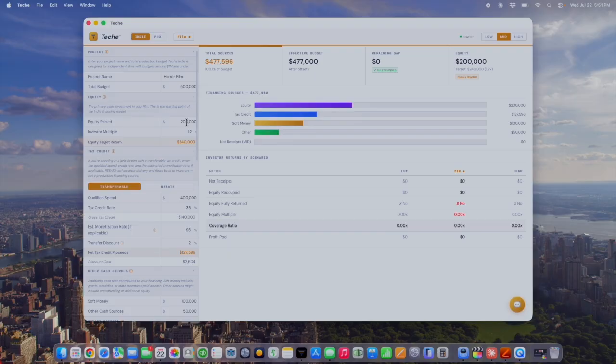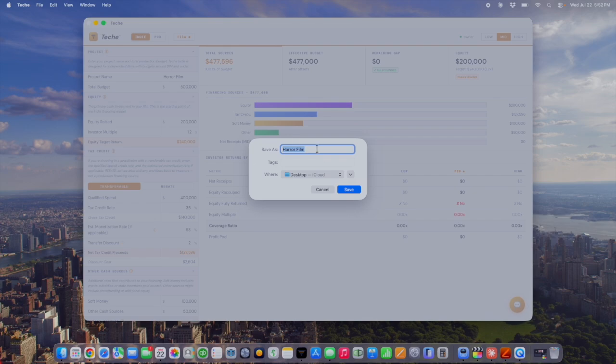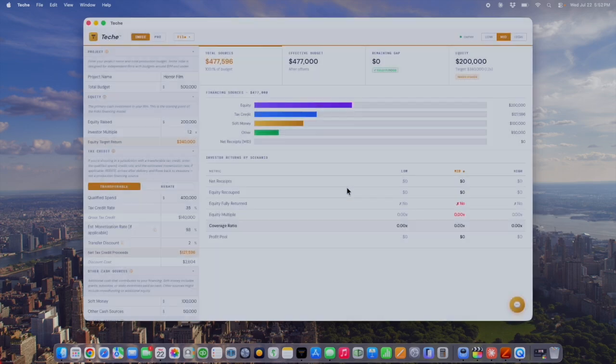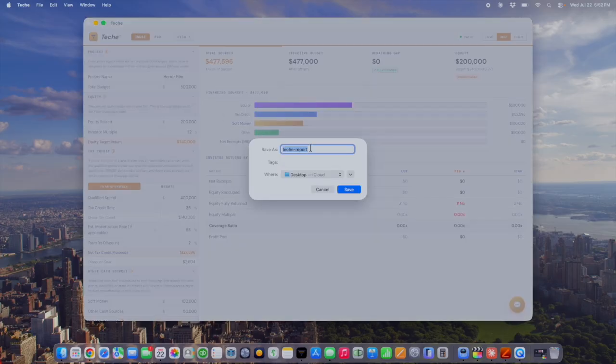And this would be sort of an estimated framework model that, when you go, you can hit File, you can save it as horror film version 1 to desktop, and you can use this as a first pass version, like you would with Movie Magic Budgeting when you do a first pass budget, and have this as a plan of action, and you can update it as you start actualizing it. And you can also export it as a PDF, and I'll show you what that looks like.